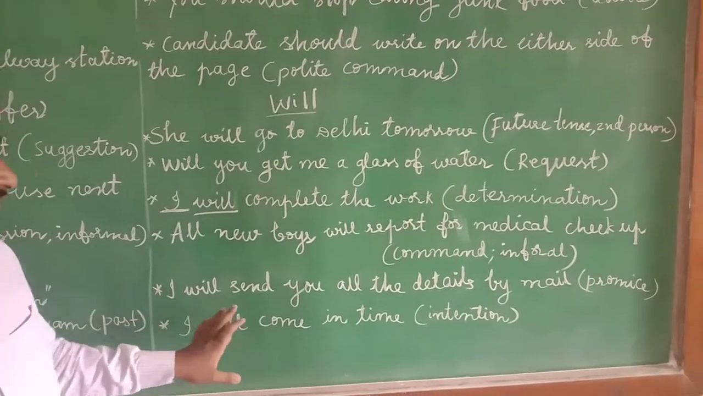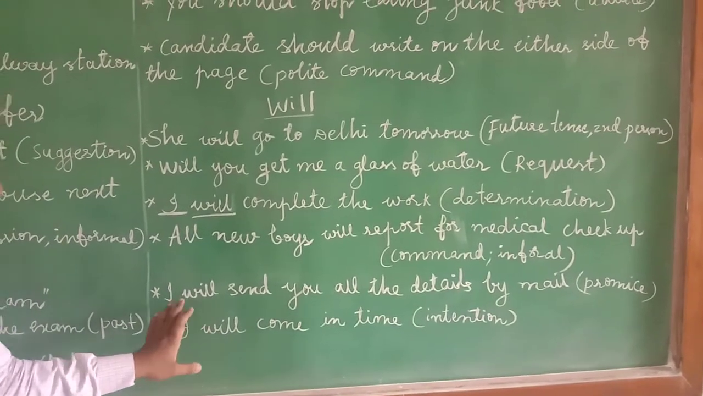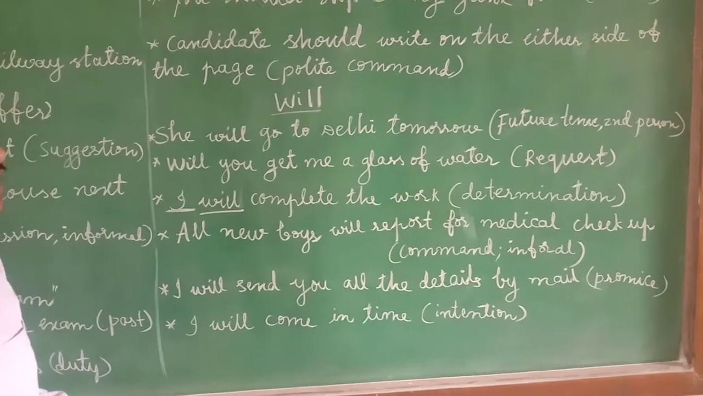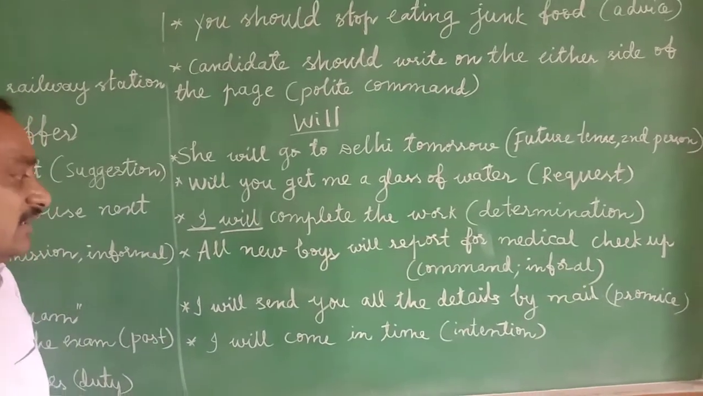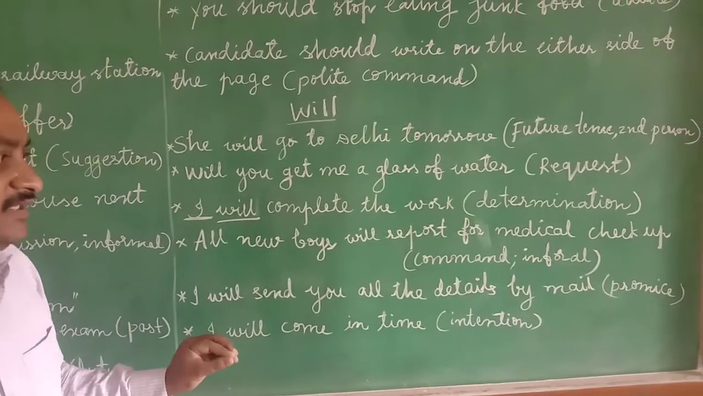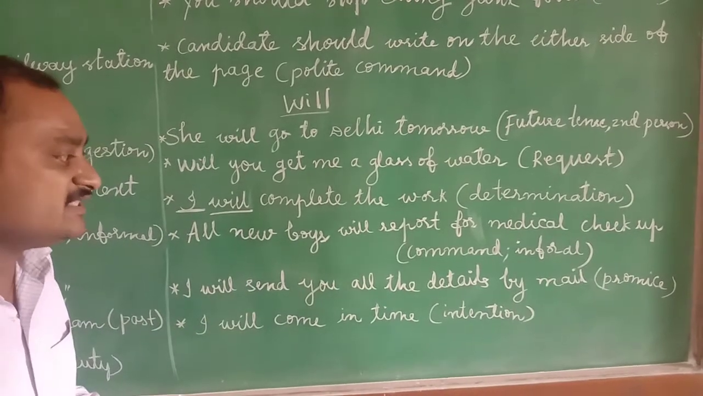Next, if you want to make any promise, in this one also we will use the will. I will send you all the details by mail. You are promising to your friend or some other people that you will send all the details in mail to that person. In making that promise also we have to use the will. I will send you all the details by mail.